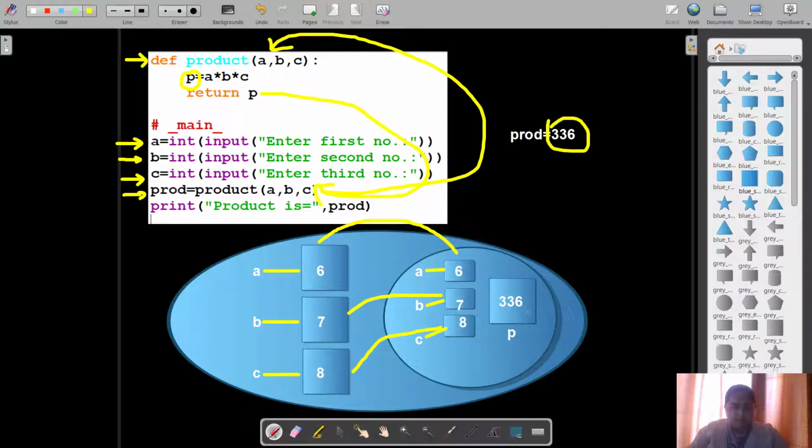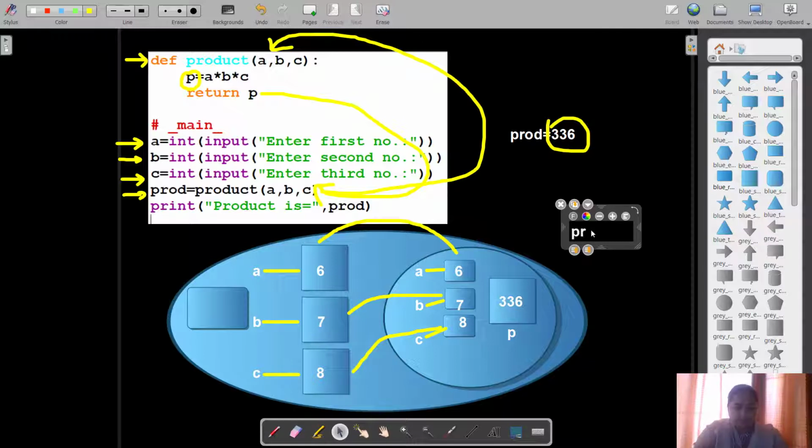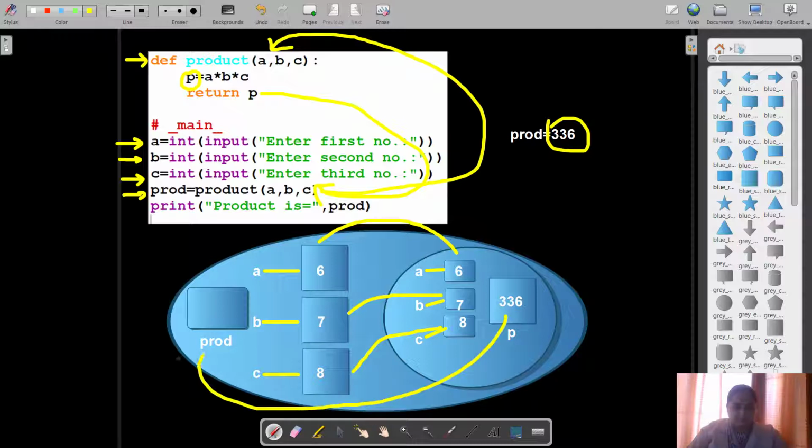So this value has to be accepted by some variable within the main. So we create another area over here within main, and this area can be named as, say, prod, the variable which is accepting the value which is returned from the function, and this function returns this value P to prod, and prod contains this value, that is 336.